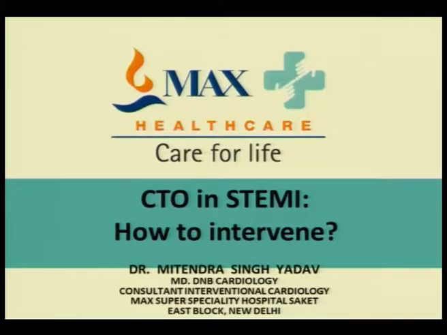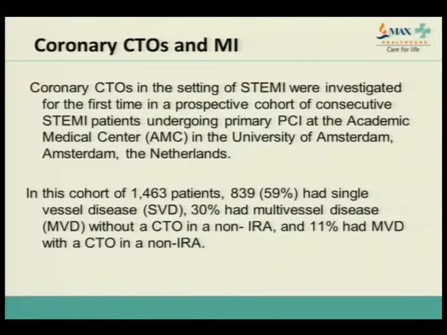Good afternoon, everybody. I would like to briefly introduce whether we should do intervention, and how and when to do intervention, in a CTO encountered during an angiogram during primary PCI. Now, coronary CTOs and MI: the initial data came from one of the studies, PCI in the Academic Medical Center in University of Amsterdam, Netherlands.